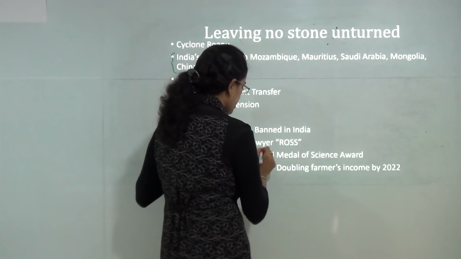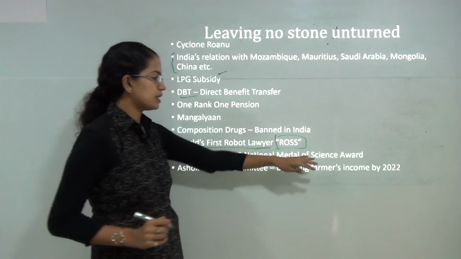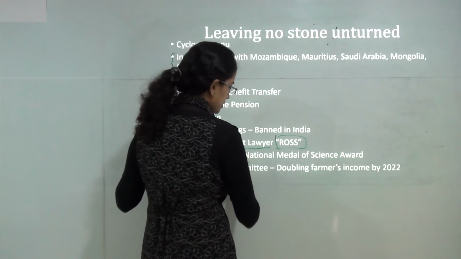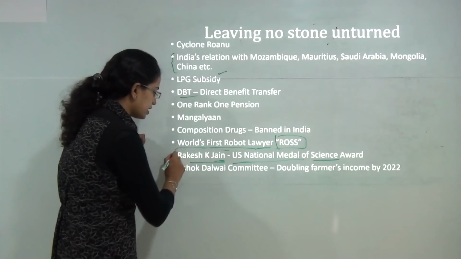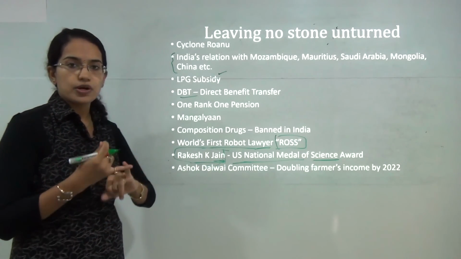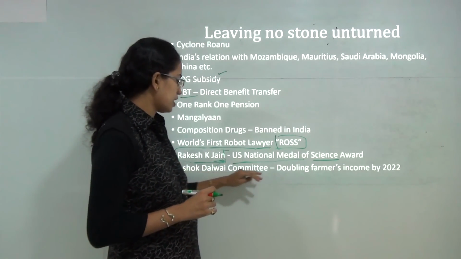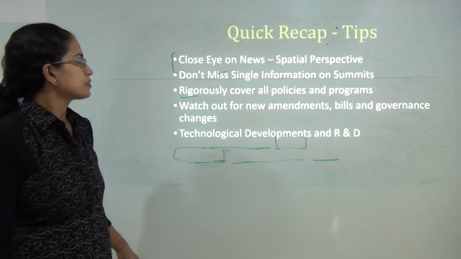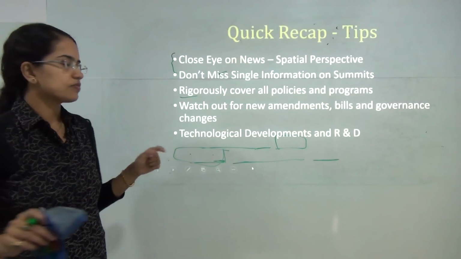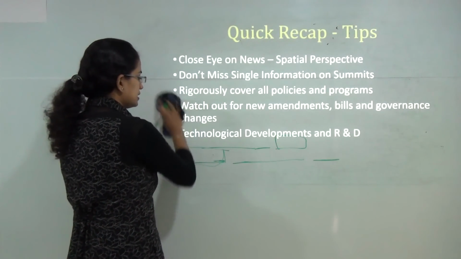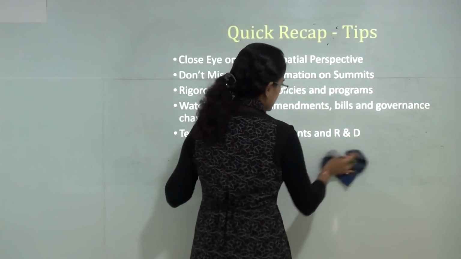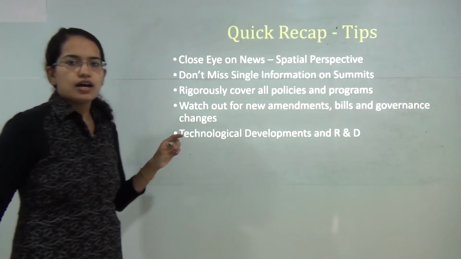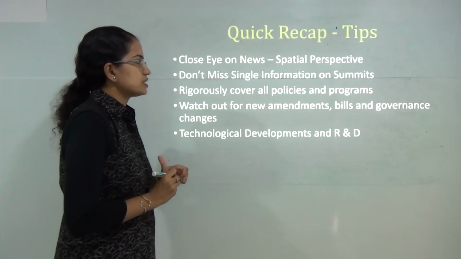The world's first robot lawyer, which has been known as Ross, and it is being taken by one of the US firms. Rakesh Jain, who has been awarded the US National Medal for Science Awards, his work and his discoveries, some important authors. Then you have the Ashok Dalwai committee, that's the committee on doubling the farmers' income by 2022. So these are some of the major highlights that we would discuss. You can also find these as one of the updates at the Examrace IAS section. So once you go there, you will have the list of all the topics that we are suggesting you to cover.